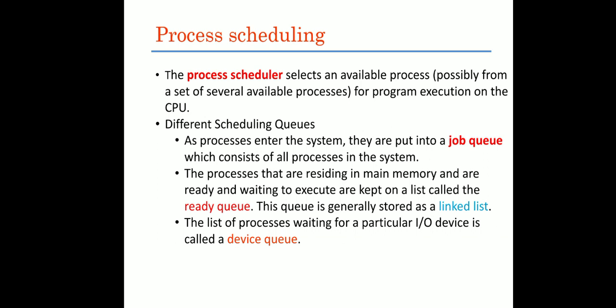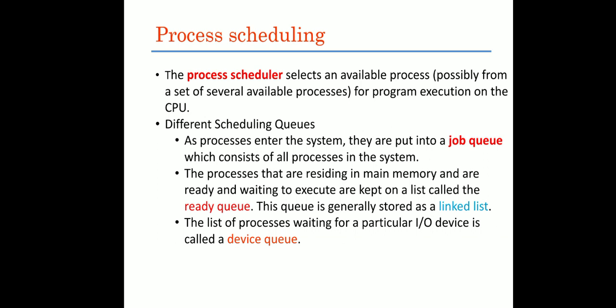The next queue is called the ready queue. The processes that are residing in main memory and are ready and waiting to execute are kept in a list called the ready queue. Some processes are created but they don't want to execute, so they will be kept in the job queue itself. But some processes want to execute on the processor, so they will be brought into the ready queue. Normally for the ready queue we use the concept called linked list.